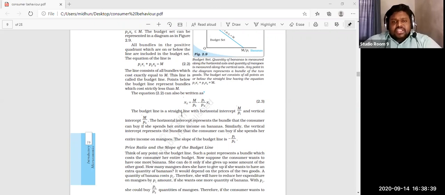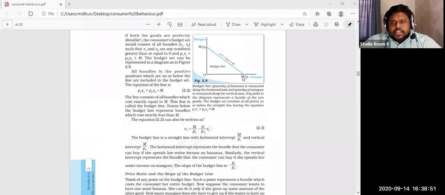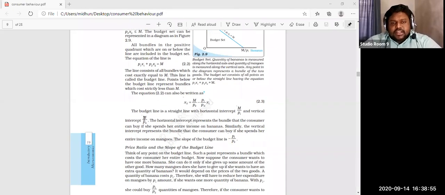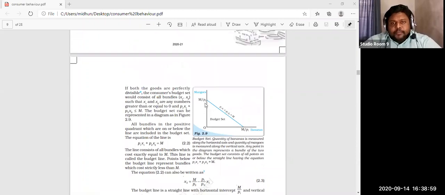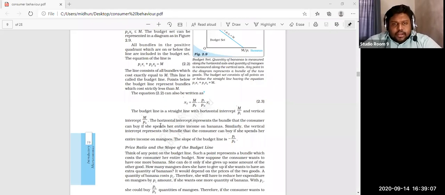The budget line is a straight line with a horizontal intercept and a vertical intercept. The horizontal intercept is M divided by P1, maximum this much a person can spend. The vertical intercept is M divided by P2. P2 is the price of the second commodity, that is mangoes, and P1 is the price of the first commodity, that is bananas.